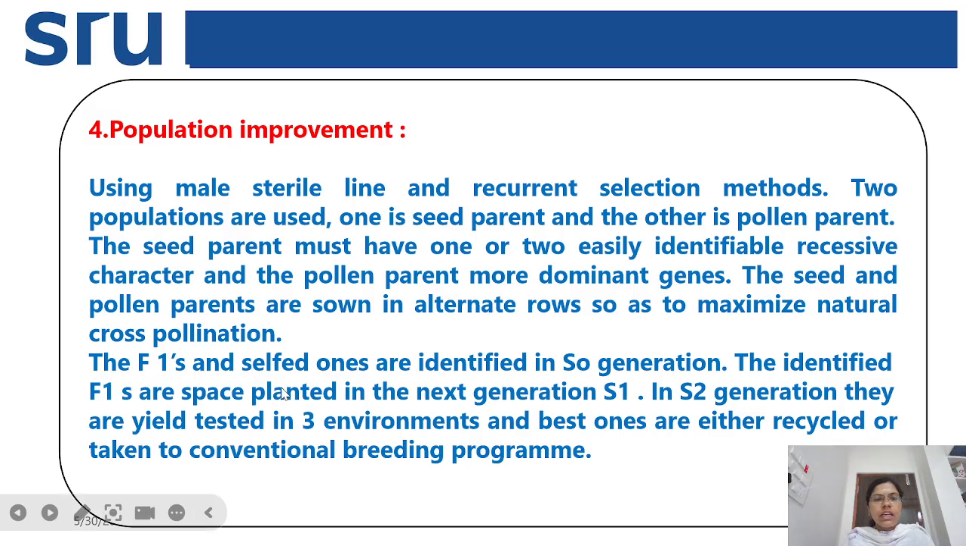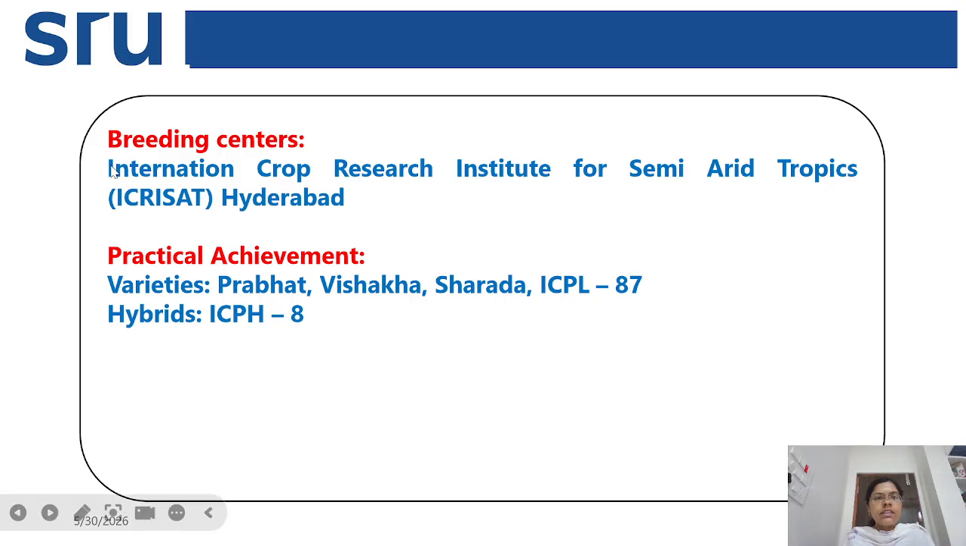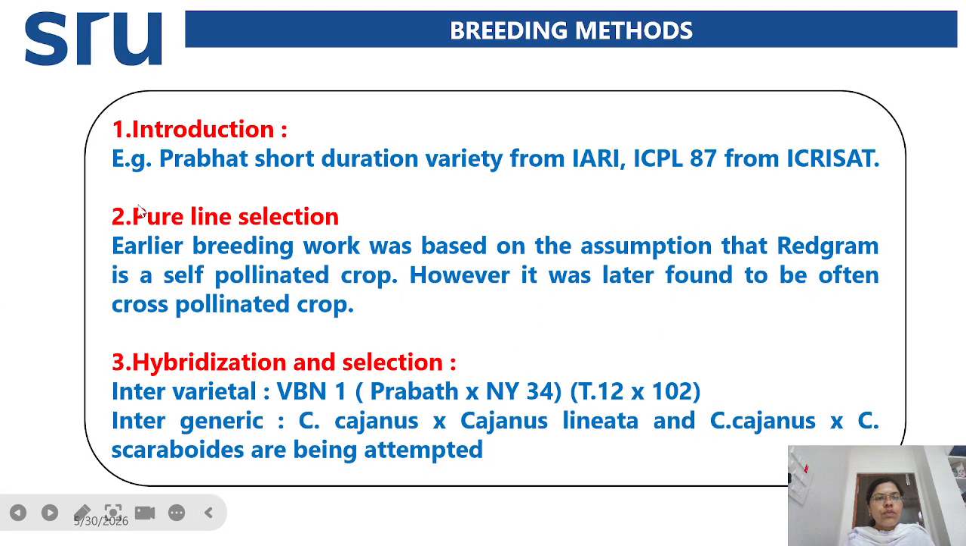Then the F1s and the selfed ones are identified in the S0 generation, and these identified F1s are space planted in the next generation, denoted as S1. And next, in the S2 generation, they are tested for yield in 3 environments, and the best ones are recycled and then taken to conventional breeding programs. So these are the breeding methods present in the red gram crop: introduction, pure line selection, hybridization and selection.